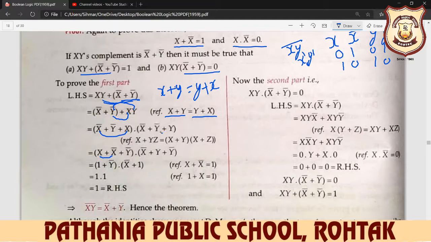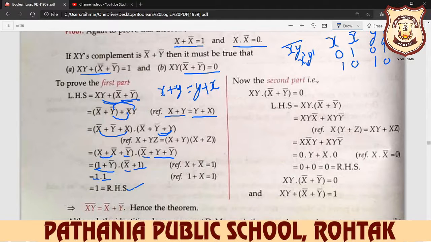Now y plus y complement, here you write it in a simple way. We know that x plus x complement is always 1 and y plus y complement is always 1. So here y complement is left and here x complement is left. So 1 plus y complement is always 1, and x complement plus 1 is always 1, and 1 multiplied with 1 is always 1. So hence it is proved that the left hand side